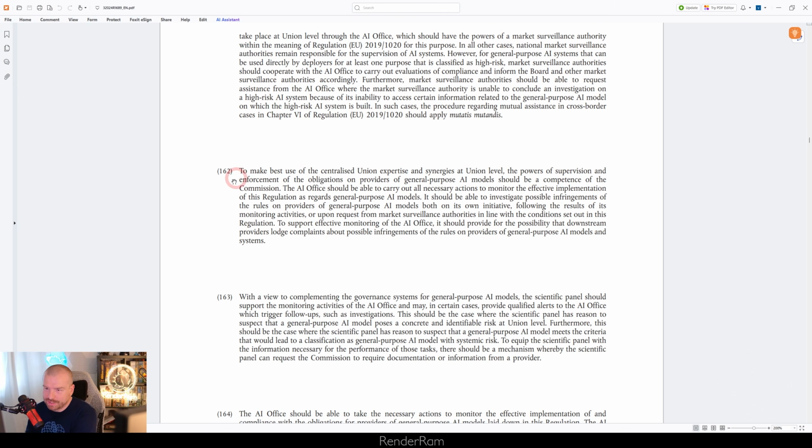At that point, I was thinking, okay, but how does that thing work? Does somebody just need to report you and then somebody checks on you and then you get a fine? The law says this. Look, it says the AI office. So it's an AI office. That's a thing. So the AI office should be able to carry out all necessary actions to monitor the effective implementation of this regulation as regards general purpose AI models. It should be able to investigate possible infringement of the rules on providers of general purpose AI models, both on its own initiative, following the results of its own monitoring activities.